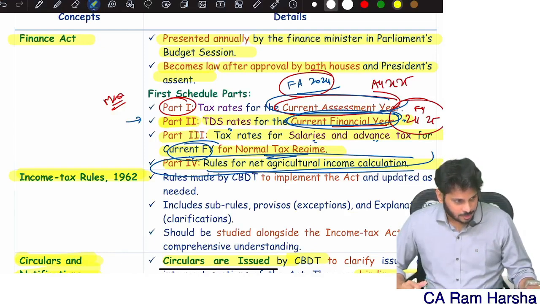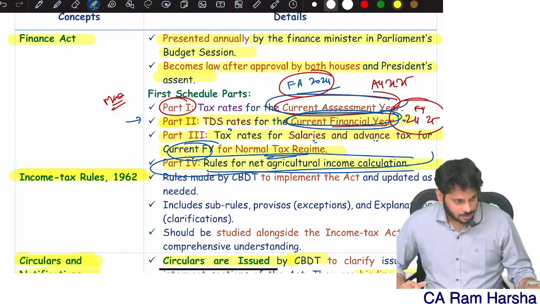You total it. What you will get is called gross total income. Actually, in between, some adjustment is there for clubbing provision, and some adjustment for set off and carry forward. That will be done as part of this itself directly. We will discuss that later. The sum of all heads of income is called gross total income.